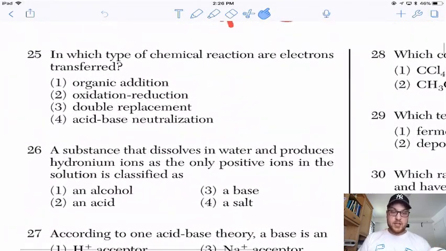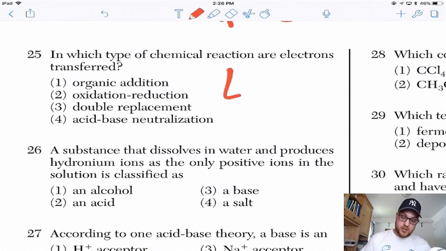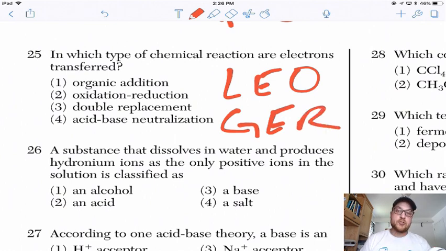25. In which type of chemical reaction are electrons transferred? So that kind of just plays along into the question we just did. So this is like LEO says GER. Lose electrons, oxidation. Gain electrons, reduction. So the electrons are being lost from one thing and given to the other. So that's oxidation and reduction.